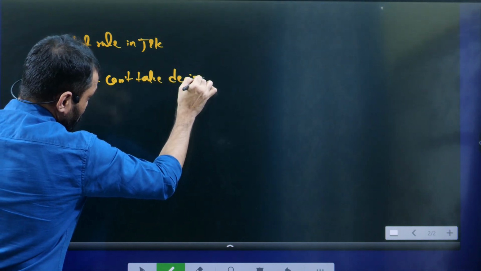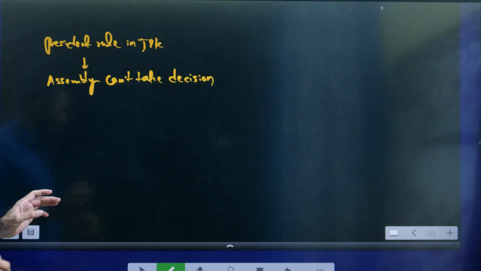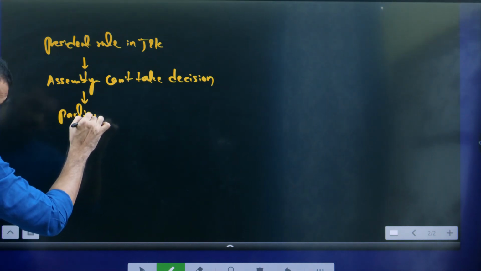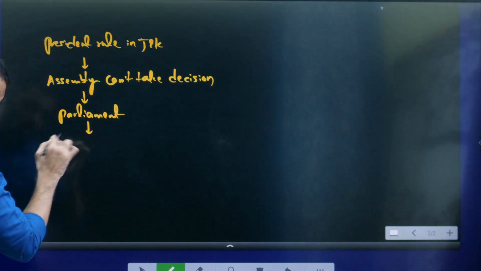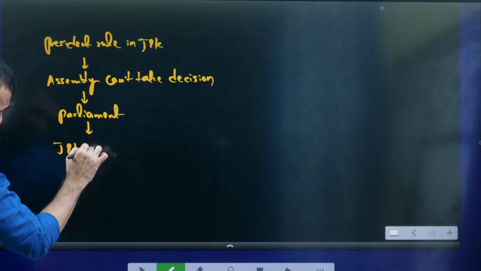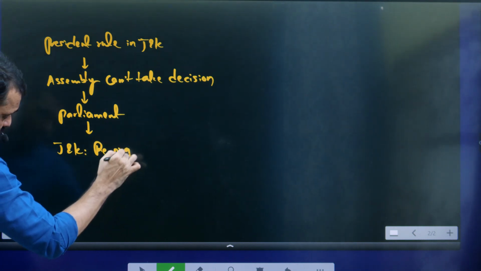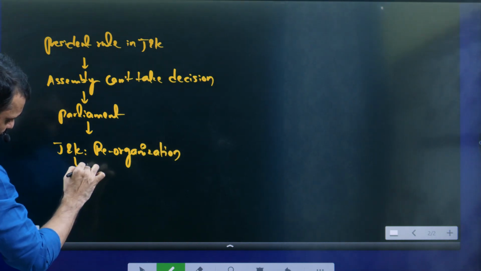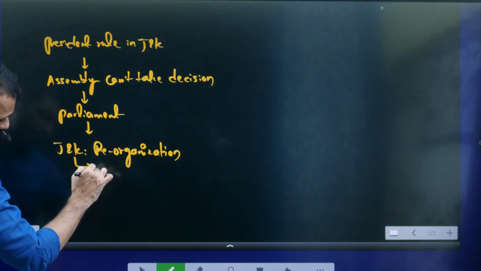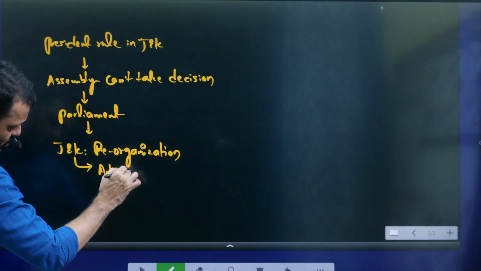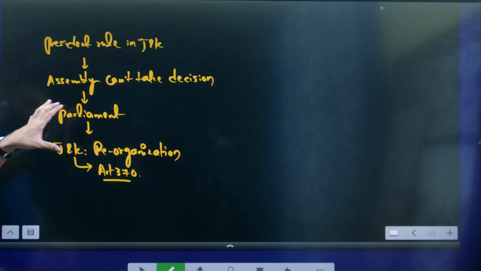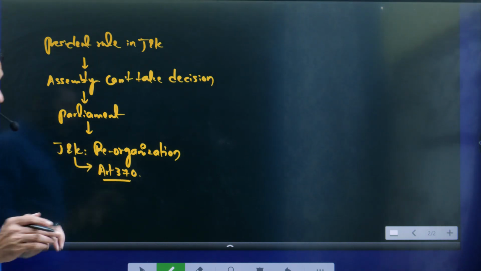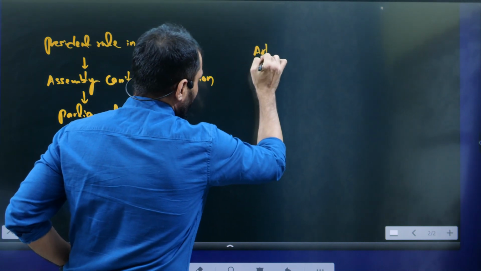Normally, the Assembly is supposed to take the decisions according to Article 367. So who is taking the decisions now? Parliament is taking the decision. So the Jammu Kashmir reorganization was done by the Parliament, and Article 370 was also abolished. This was questioned by the CJI. Why? Normally when you are reorganizing a state, you will do it according to Article 3.